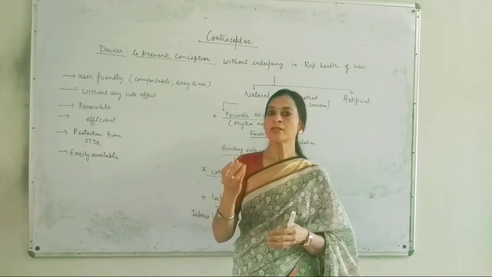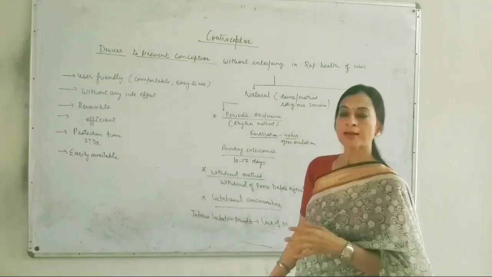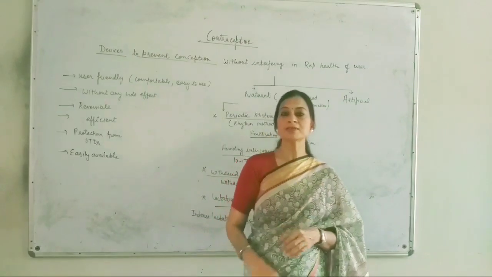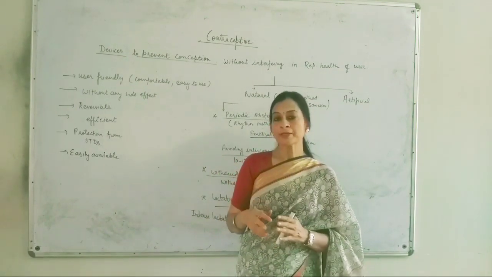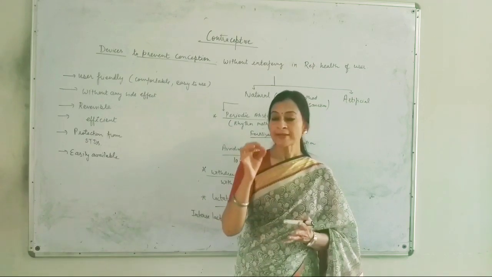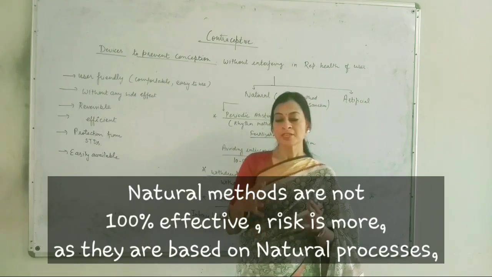So this is actually a risky type of method. Actually all these are risky methods. We can't say that they are efficient or effective methods. They are not 99% or 100% safe methods to control pregnancy.